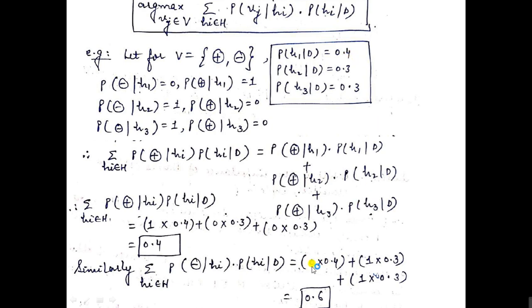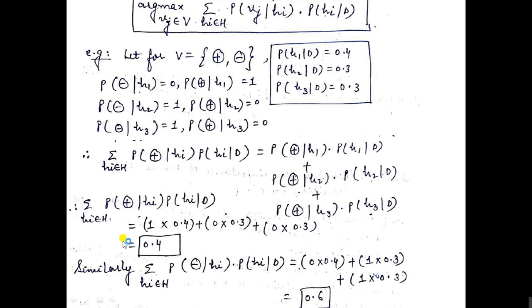So we get 0 multiplied by 0.4, plus the remaining two cases are negative, so we can take it as 1. The 1 multiplied with 0.3 plus 1 multiplied with 0.3, because all are in summation. If I add all these things, I get the value 0.6.